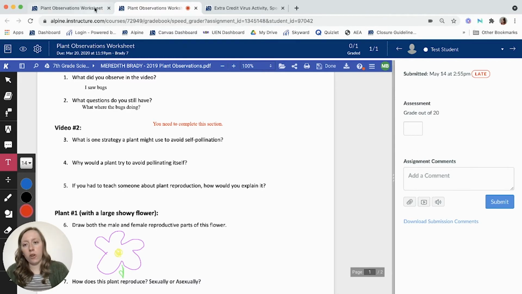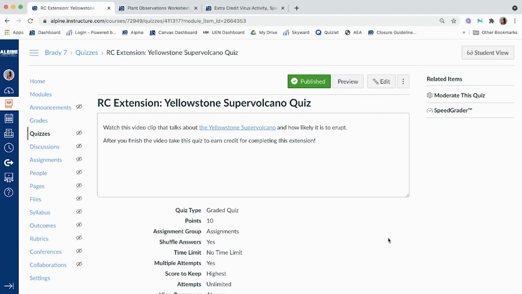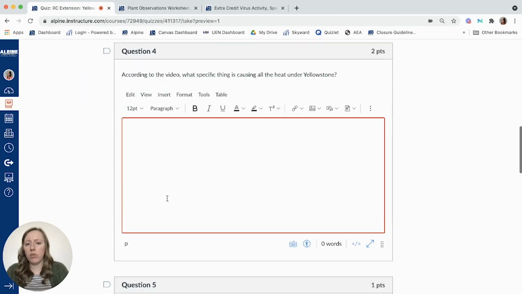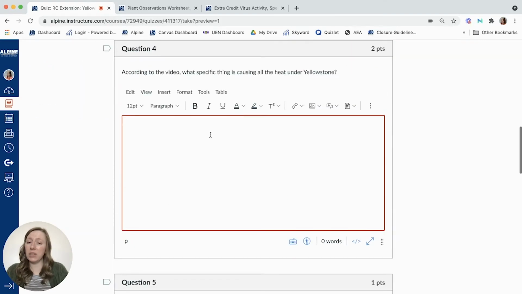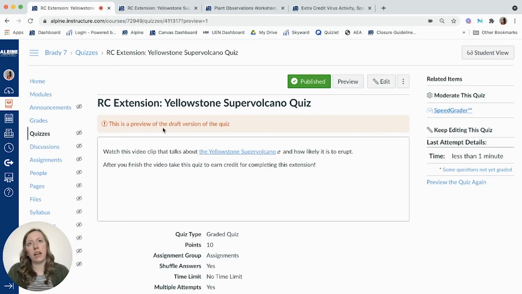One other way that you can leave feedback on Canvas, which I really like, is on a quiz. They would go through and answer all these questions, including these ones that have text boxes. When they submit and you open SpeedGrader for that particular assignment, it allows you to leave a comment on every single question. And that allows you to really guide students, especially in a mastery check or a test where they're not quite on the right track. You can leave them really good feedback that helps them get to where they need to be.